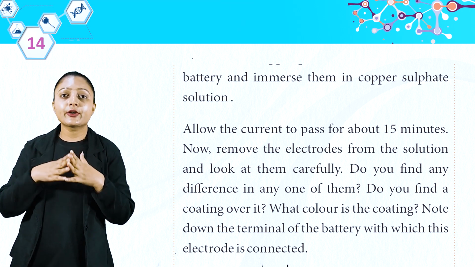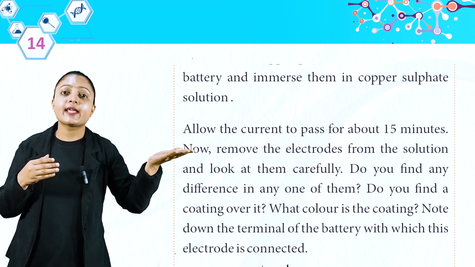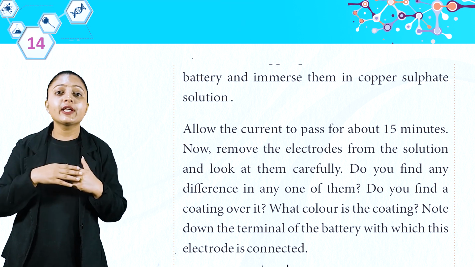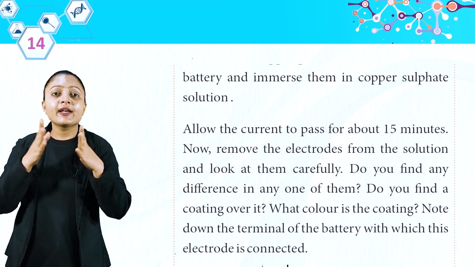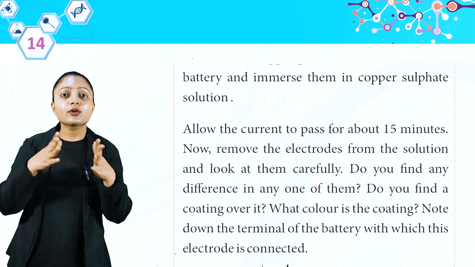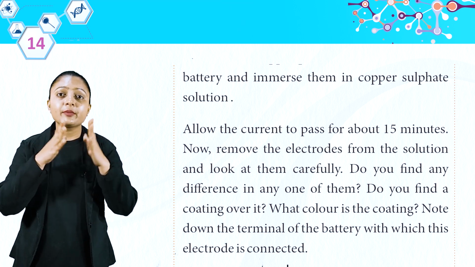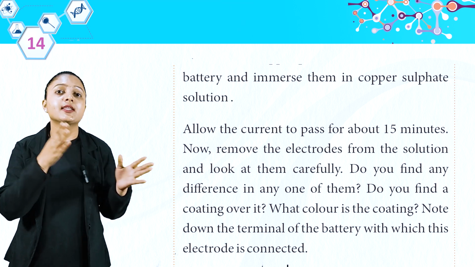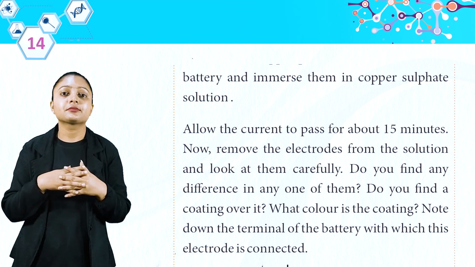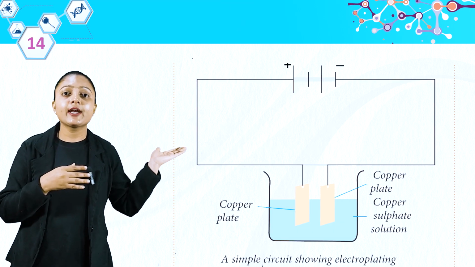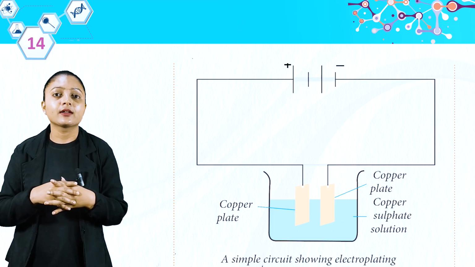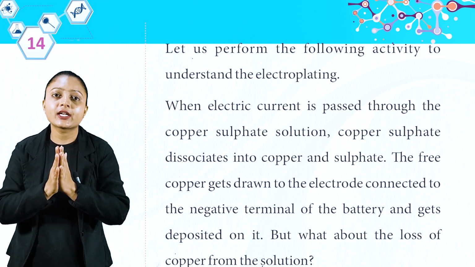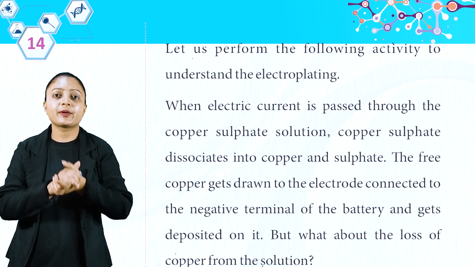Now remove the electrodes from the solution and look at them carefully. Do you find any difference in any one of them? Do you find a coating over it? What color is the coating? Note down the terminal of the battery with which this electrode is connected. See this figure: a simple circuit showing electroplating. Let us perform the following activity to understand the electroplating.